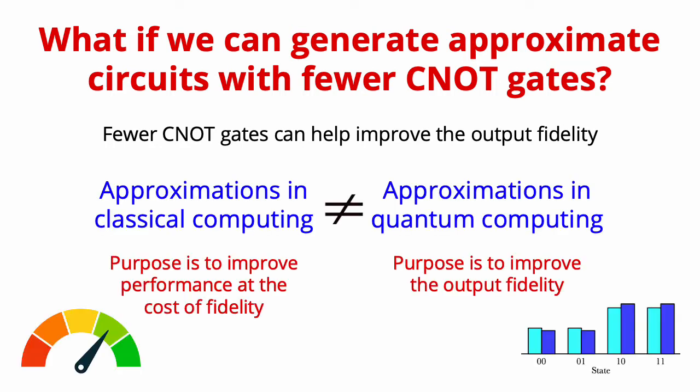I should note here that the approximations of quantum programs are not similar to approximations of classical programs. In classical computing, approximations are used to improve the performance at the cost of program fidelity. On the other hand, in quantum computing, approximations can help us improve the output fidelity.